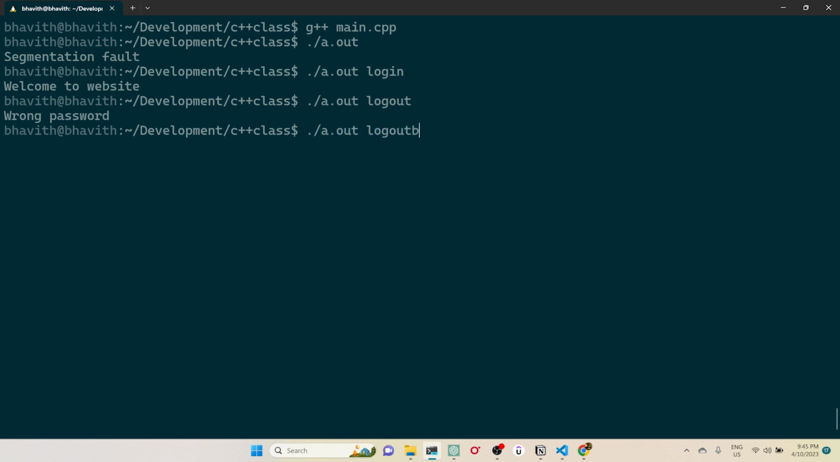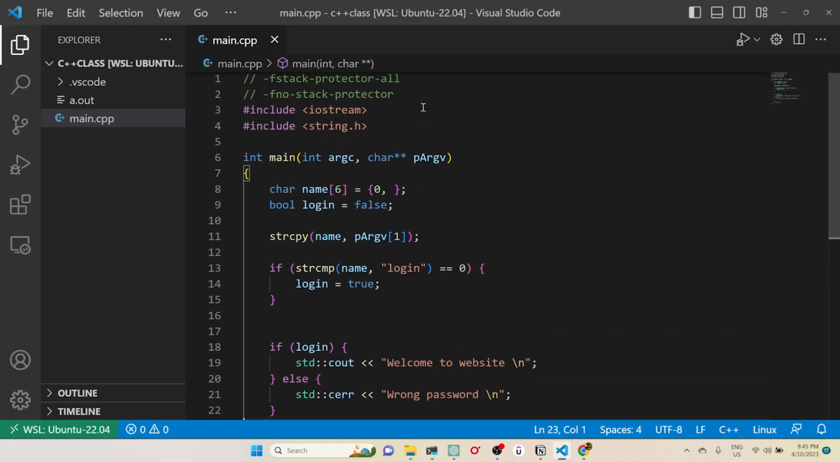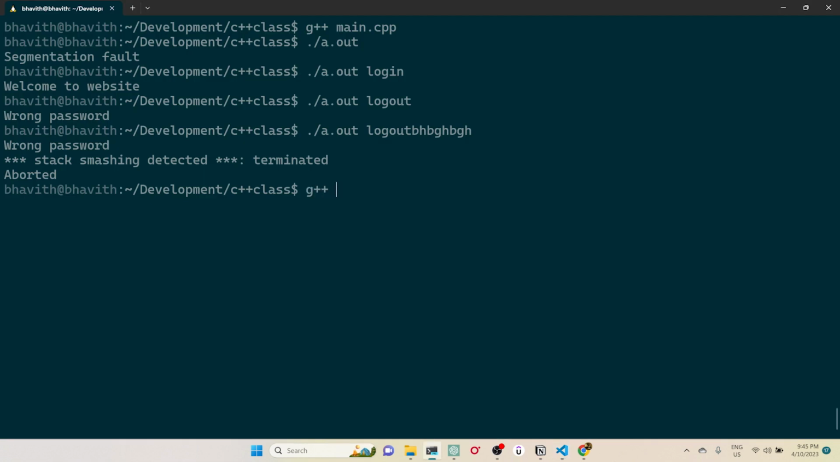So what if the user tries to give some data which is bigger than expected? If I enter that, it says stack smashing detected. That means it is detecting the overflow. By default, the GCC compiler detects buffer overflow for anything coming from the command line argument, and it is enabled by default. If I want to disable this, I need to pass an argument to the compiler while compiling, like this: no stack protector. So I'll run g++ with the no stack protector flag on main.cpp.